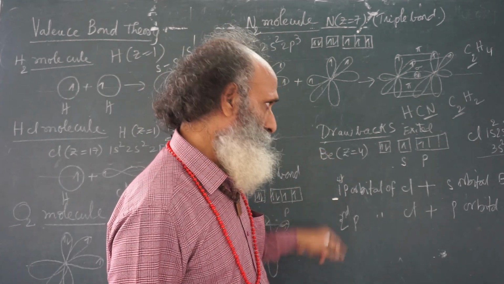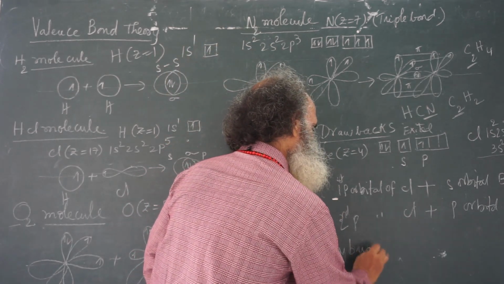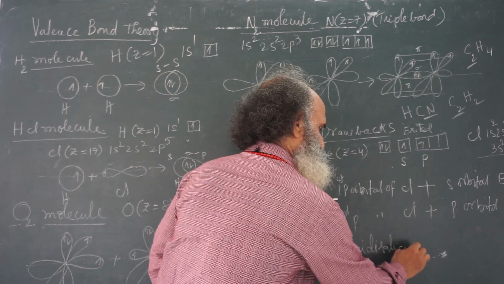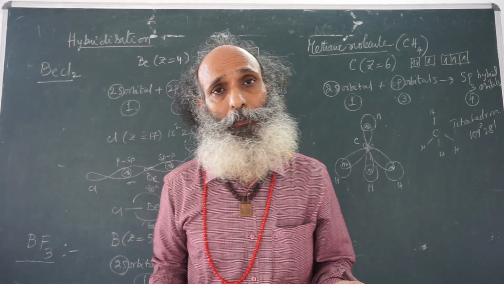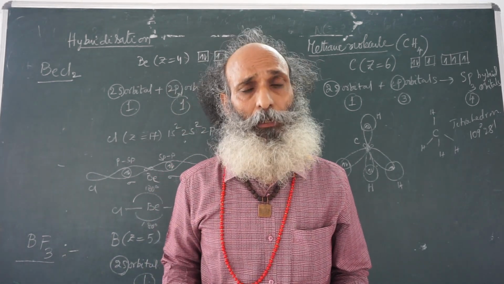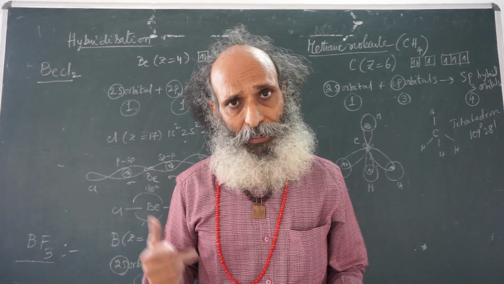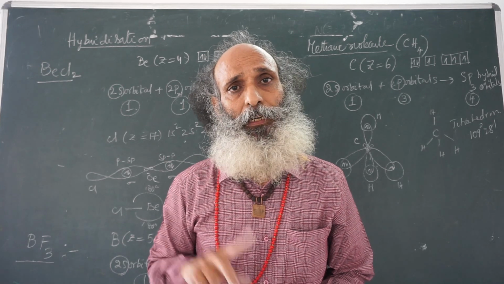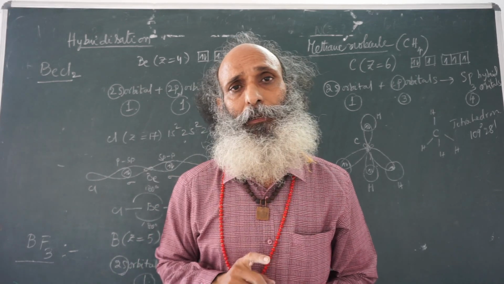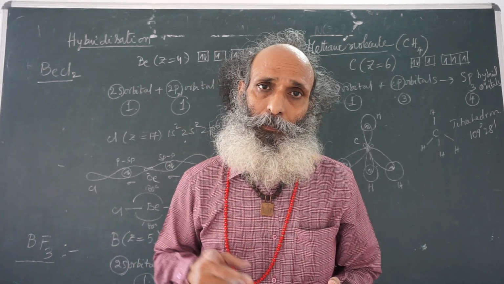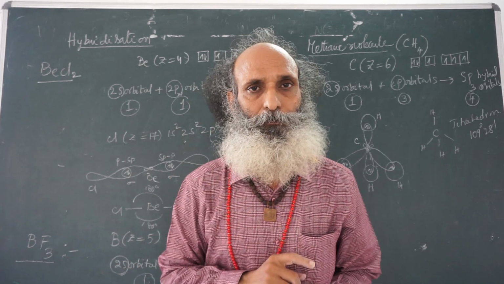Therefore, to remove this contradiction, a concept called hybridization came into existence. So, the main drawback in valence bond theory is that when a central atom is combined with a larger number of atoms of another element, the orbitals of the central atom are of different energies.